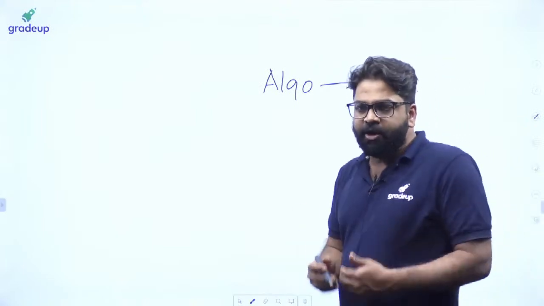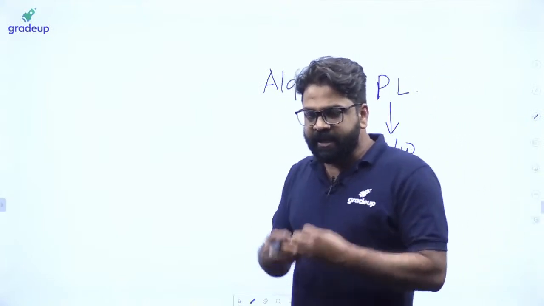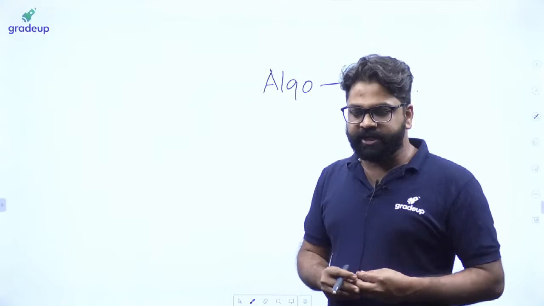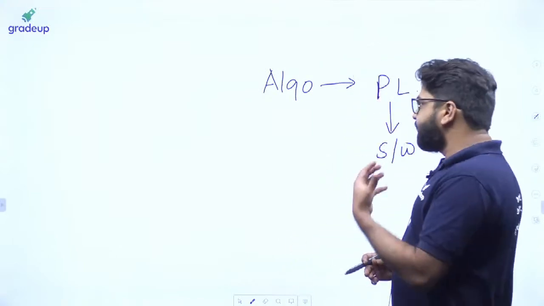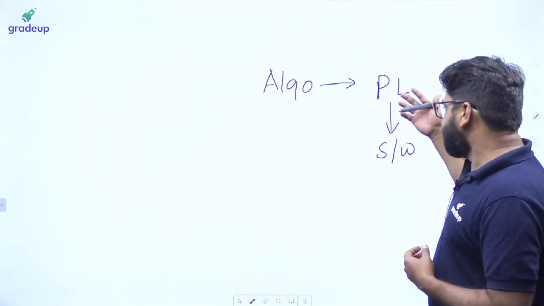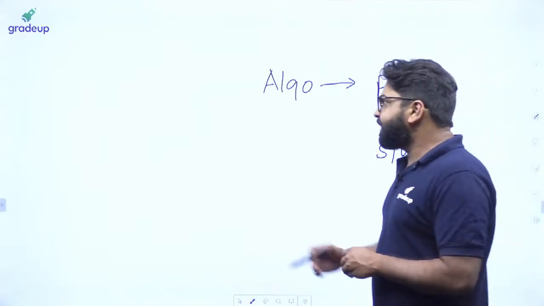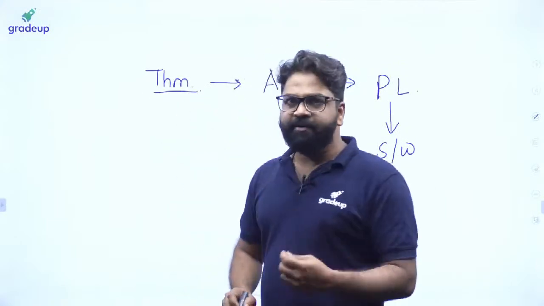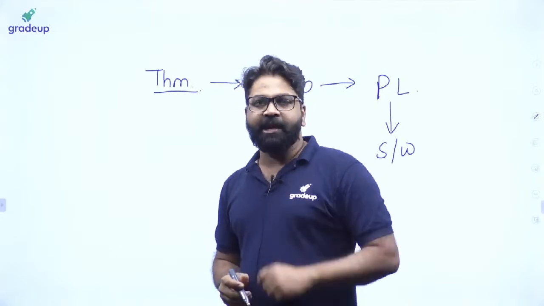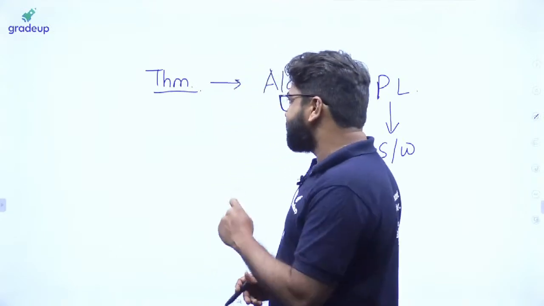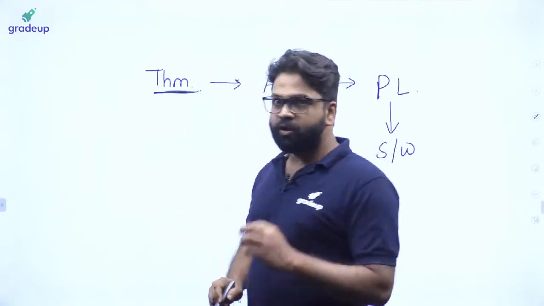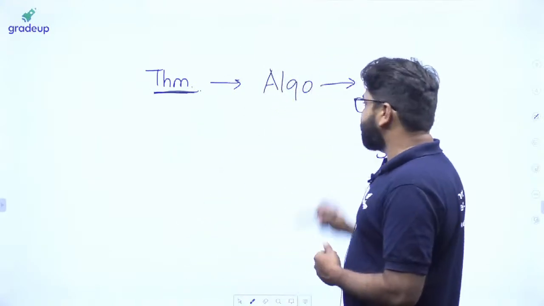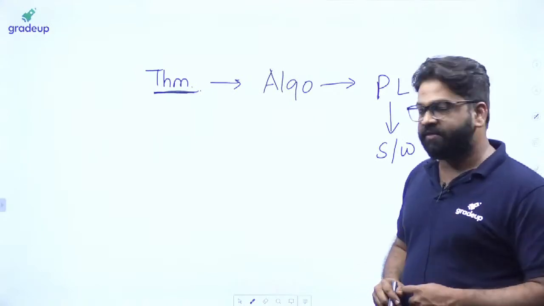But obviously we cannot use the algorithm as it is. Suppose anybody asks, can you build this particular software? First you should know the algo, then from the algo you go into programming, and from programming you make the software. But in order to use the algo, you should have a theorem. But sir, where is this mathematical logic? The mathematical logic that you have here is basically used in order to prove the theorems. Once you prove the theorems, you can use them in the algo, then in the PL, and from the PL you can have software.